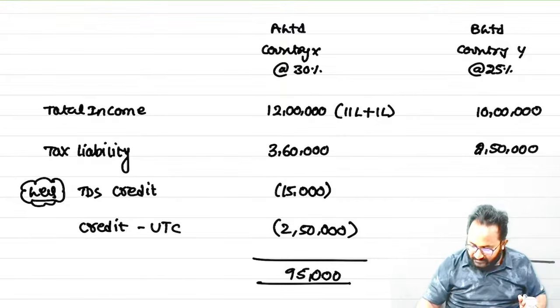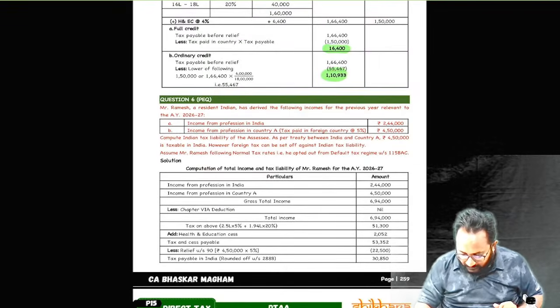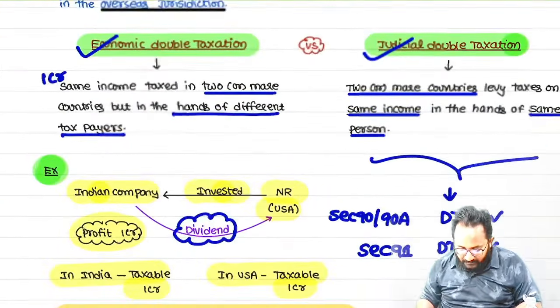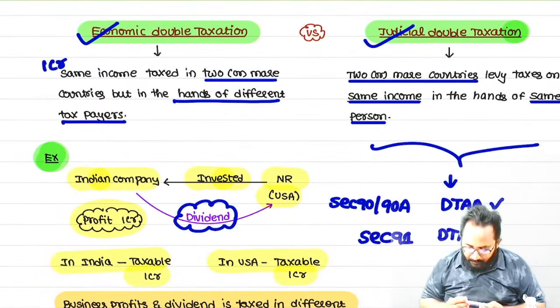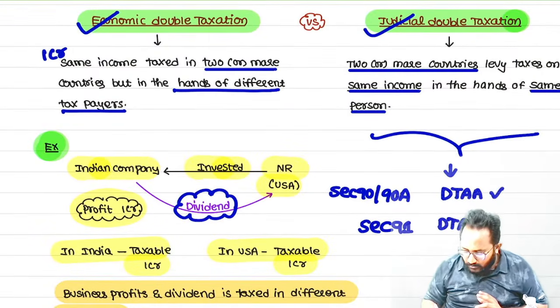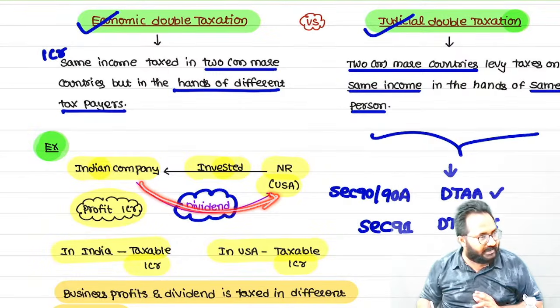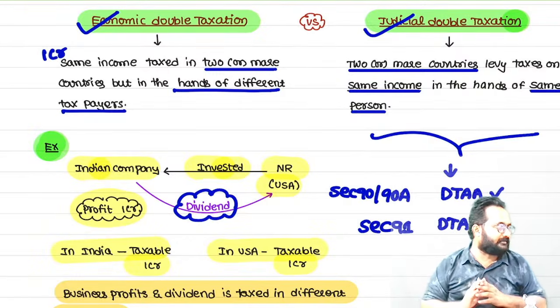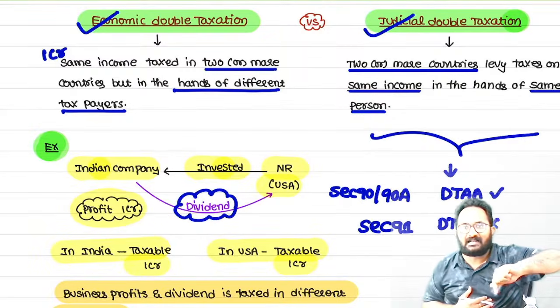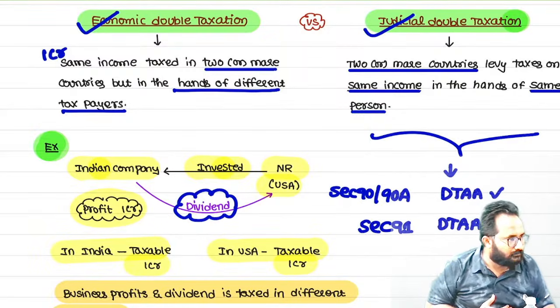If I invested in one company, after the company earns the profit, the company will pay the tax. Then, if they distribute it as a dividend, the shareholder also will pay the tax. In one country, that is taxed as a business profit. In another country, that is taxed as a what?